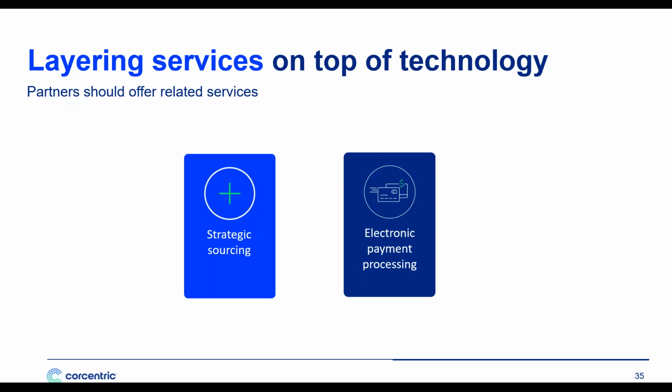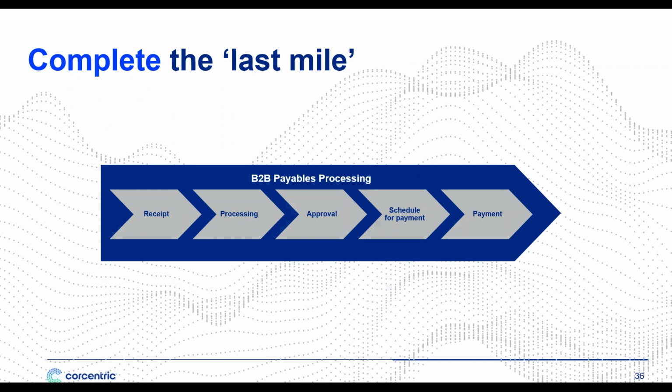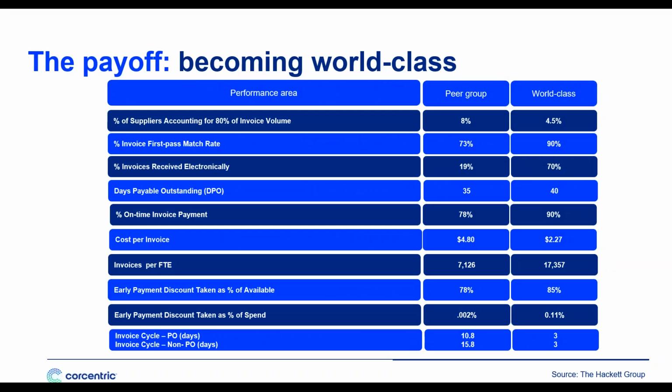These are becoming increasingly important. You need a partner that can help you with strategic sourcing and electronic payment processing, a top agenda item for accounts payable departments in 2019. You want to make sure your partner can help you complete the last mile. You want a partner who can help you from receipt all the way through payment so that you can achieve optimum B2B payables processing.